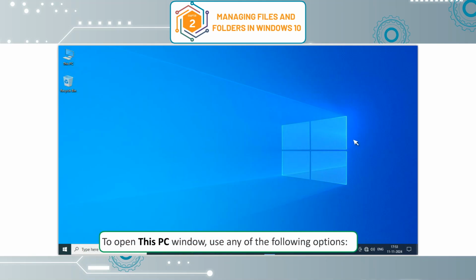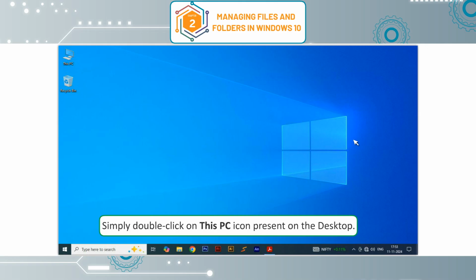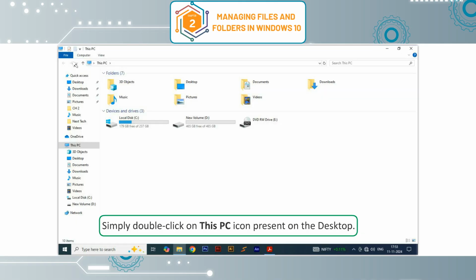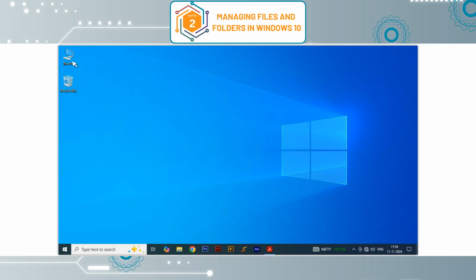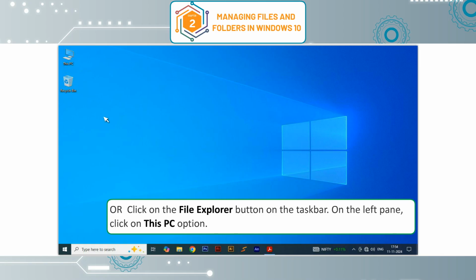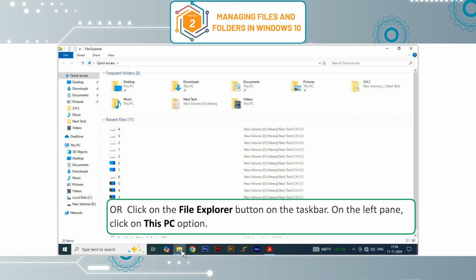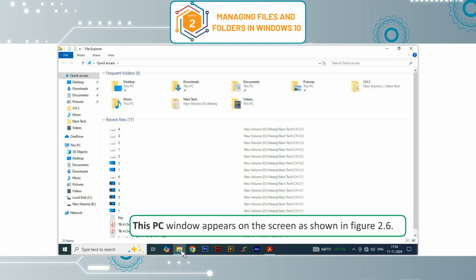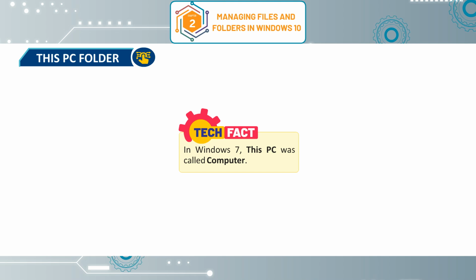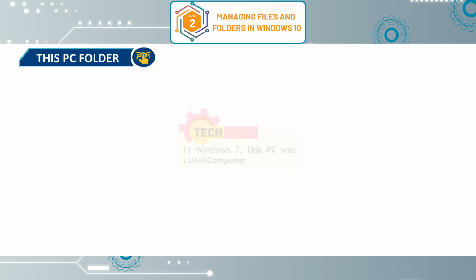To open this PC window, use any of the following options. Simply double-click on this PC icon present on the desktop, or click on the File Explorer button on the taskbar. On the left pane, click on this PC option. This PC window appears on the screen as shown in Figure 2.6. Tech fact: in Windows 7, this PC was called Computer.